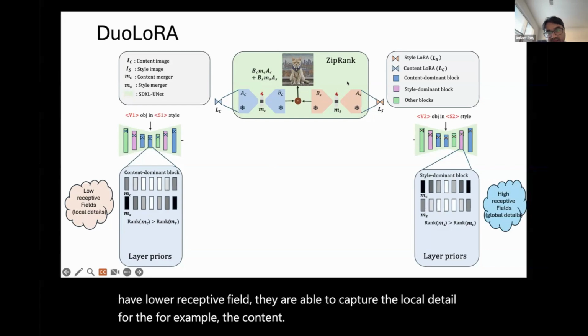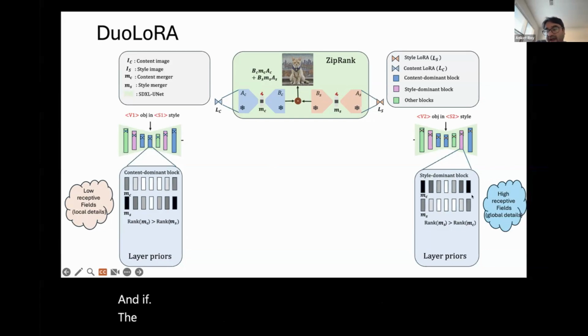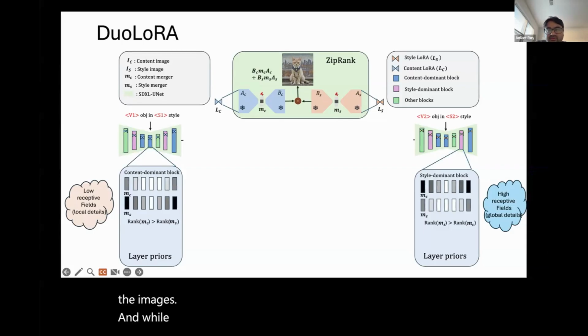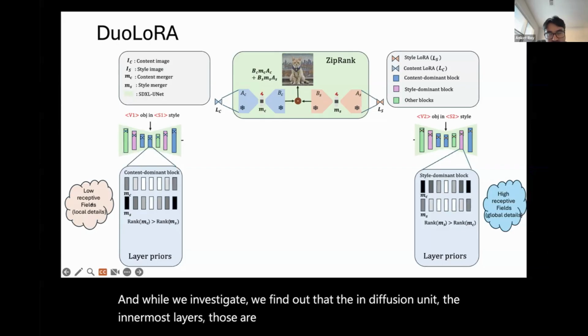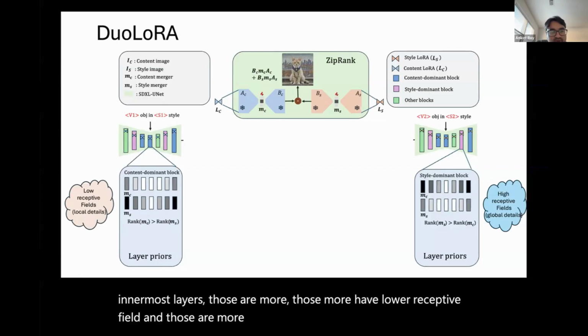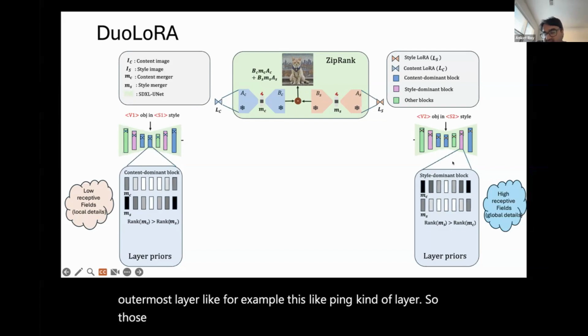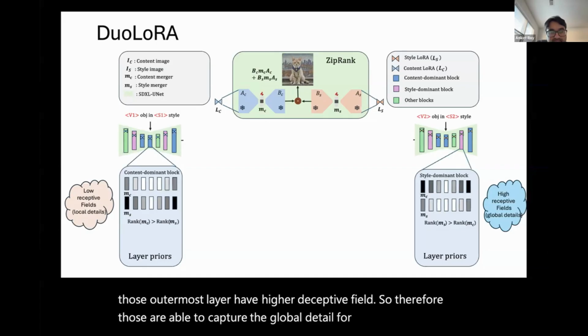And the layers which have a higher receptive field are able to capture global details, for example the style all over the image. While investigating, we found that in the diffusion UNet, the innermost layers have a lower receptive field and are more content-dominant blocks. The outermost layers, like this pink layer, have a higher receptive field, so they are able to capture global details, for example style.